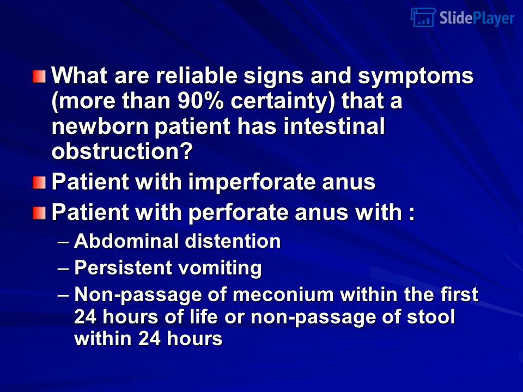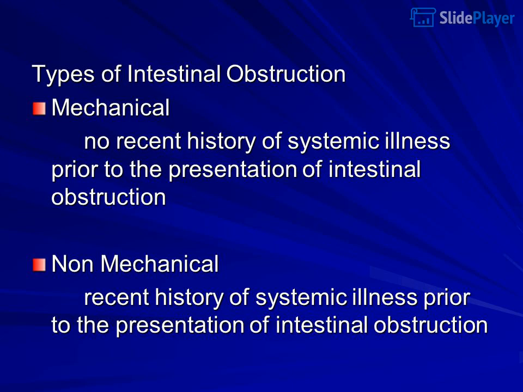What are reliable signs and symptoms with more than 90% certainty that a newborn patient has intestinal obstruction? Patient with imperforate anus. Abdominal distension. Persistent vomiting. Non-passage of meconium within the first 24 hours of life or non-passage of stool within 24 hours.